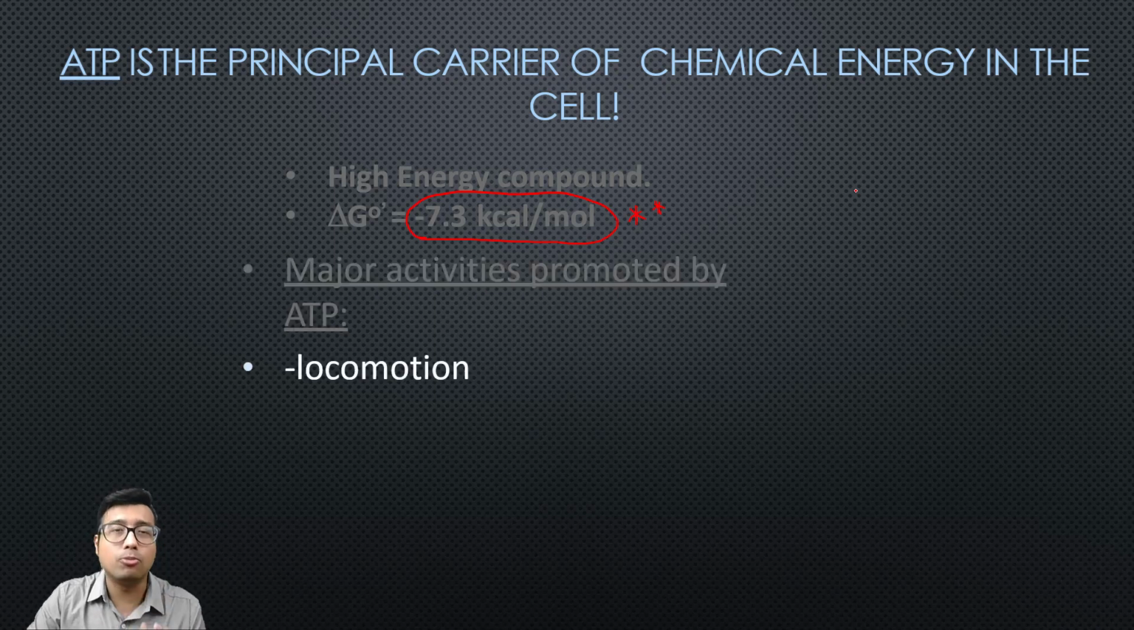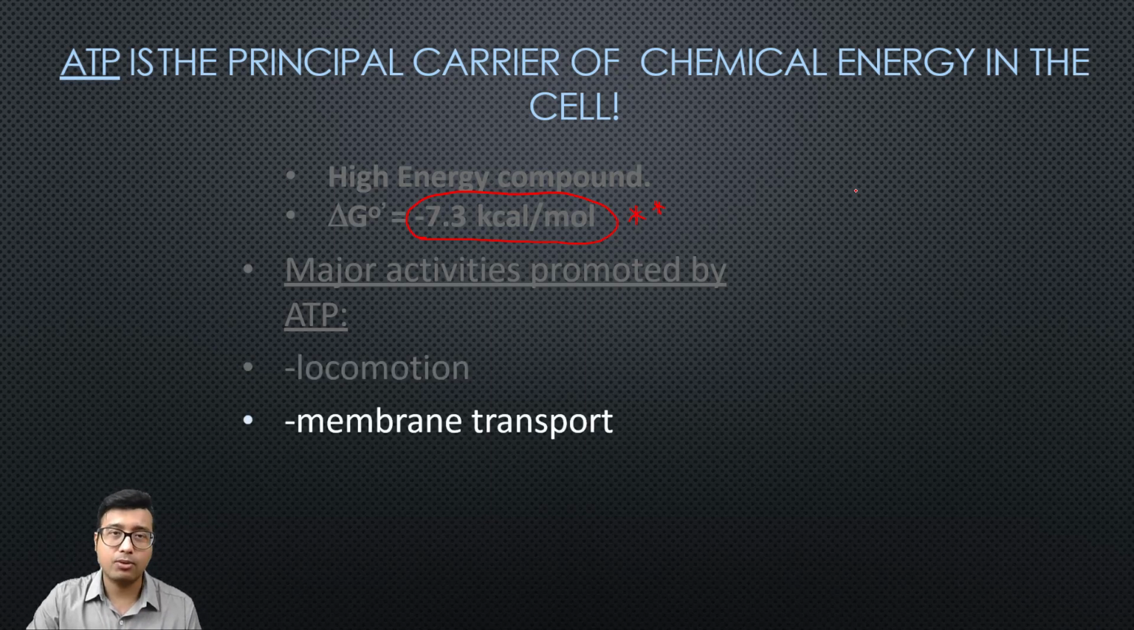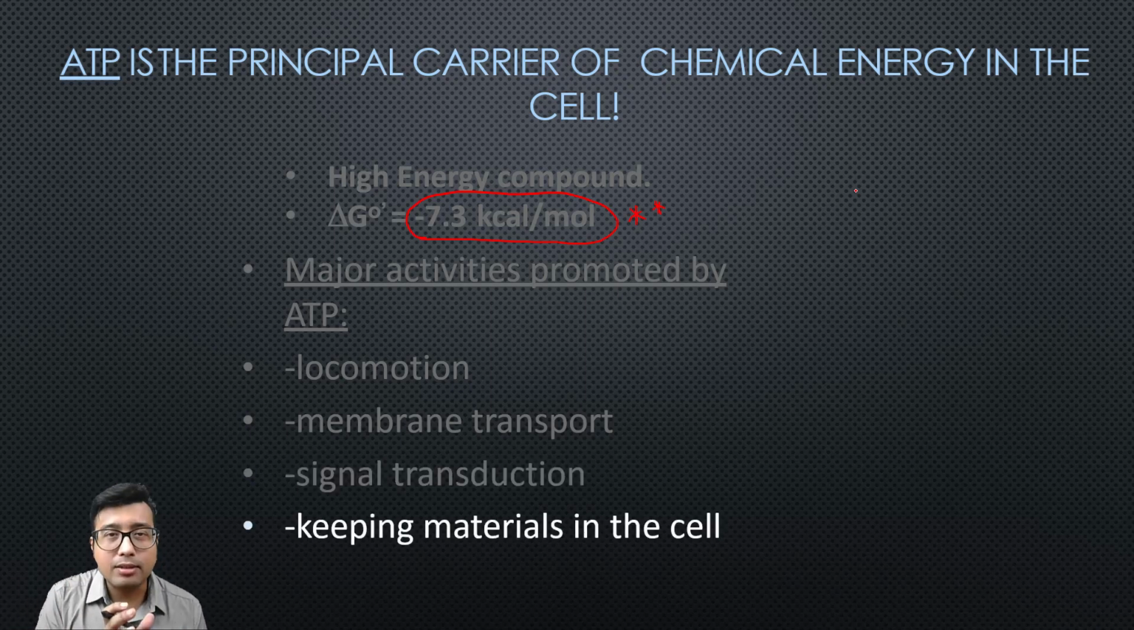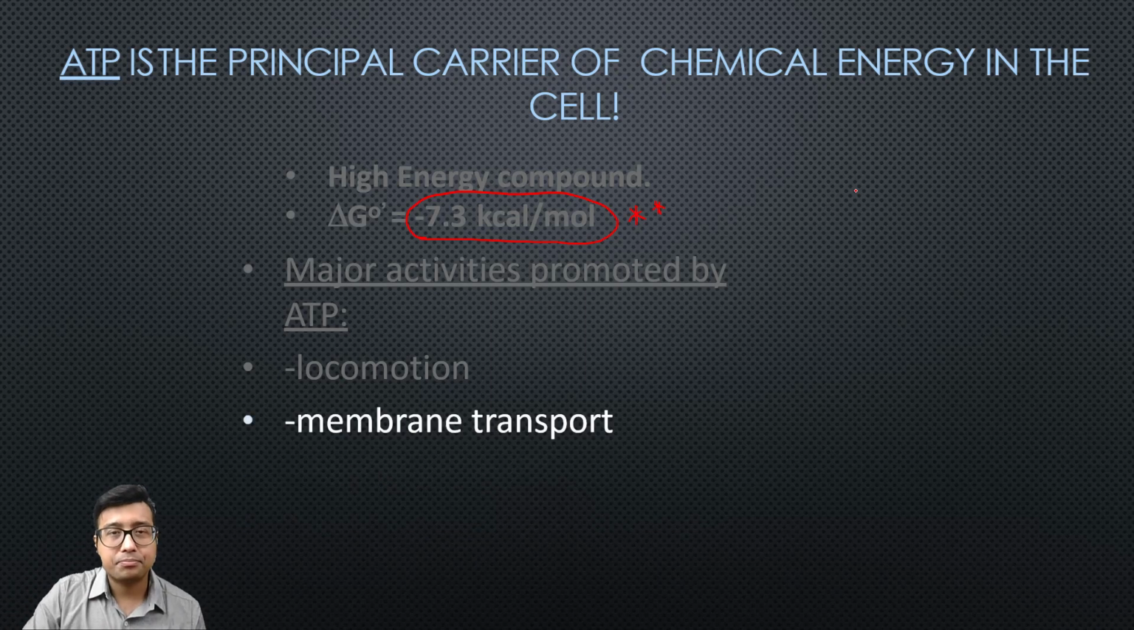Muscle locomotion and muscle contraction, very important role is played by ATP. G protein, ATP and GTP form a major role. So membrane transport and signal transduction are very, very important. Not only that, in case of membrane transport, the sodium potassium ATPase, there are multiple active channels where ATP plays a major role.